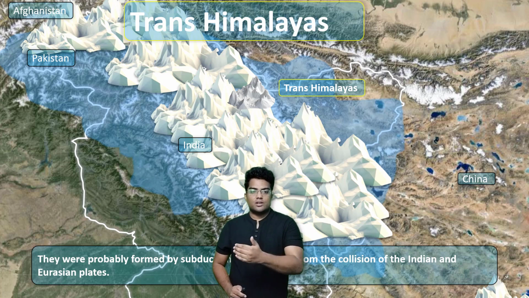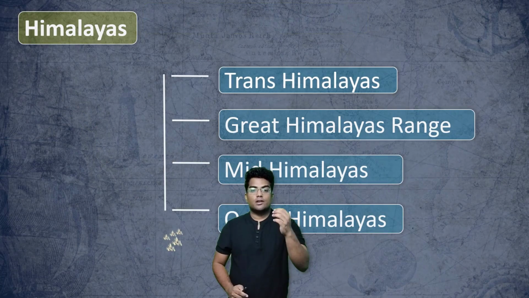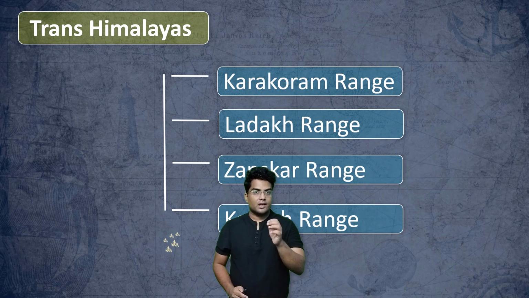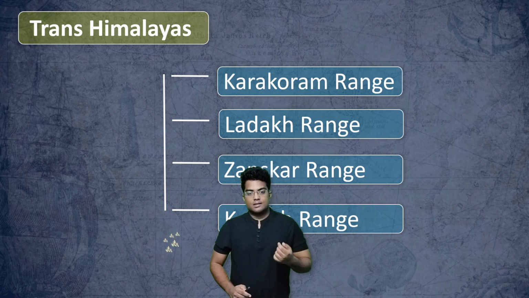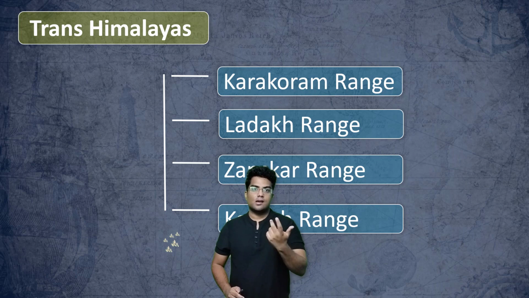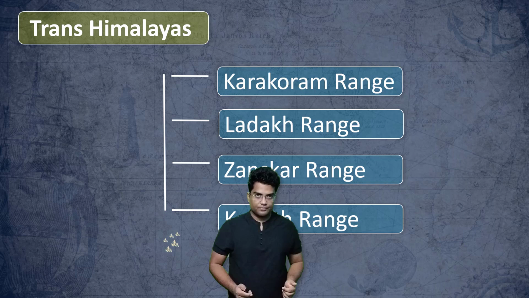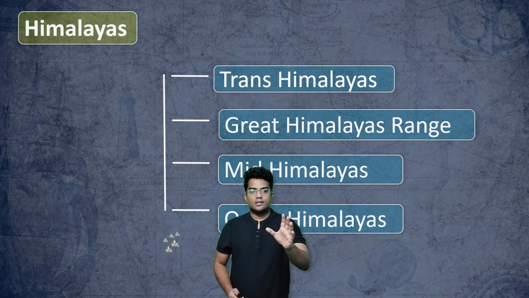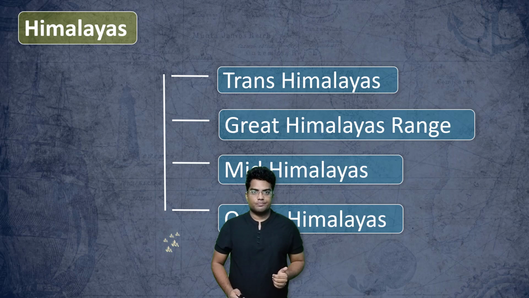Right, so the Trans-Himalayas is itself divided into 4 parts. The first is the Karakoram Range, which we have done. The second is the Ladakh Range, which we also have covered. Third is the Zanskar Range, which we are doing now. And finally, we will have the Kailash Range. So, these are the ranges and these are the entirety of the Himalayas.